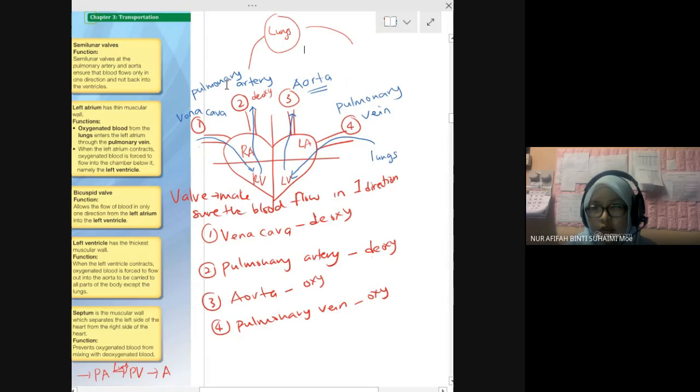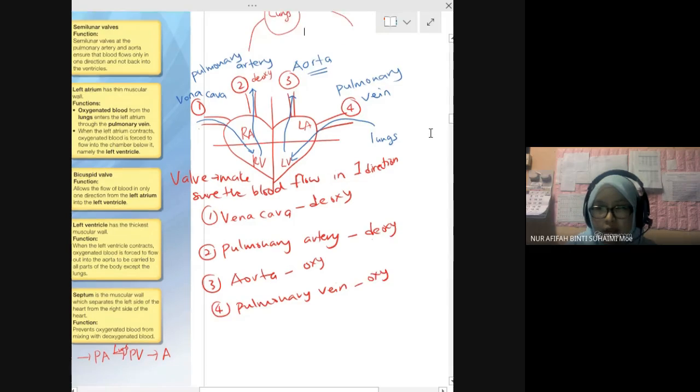Pulmonary vein here, pulmonary artery up here, and then the other one is vena cava. Yang ni cross. Pulmonary artery, pulmonary vein ni you cross. Jangan tertukar. Artery masih dekat atas. I just mentioned artery must be up here, side by side with aorta. Okay. Tak susah pun nak ingat.